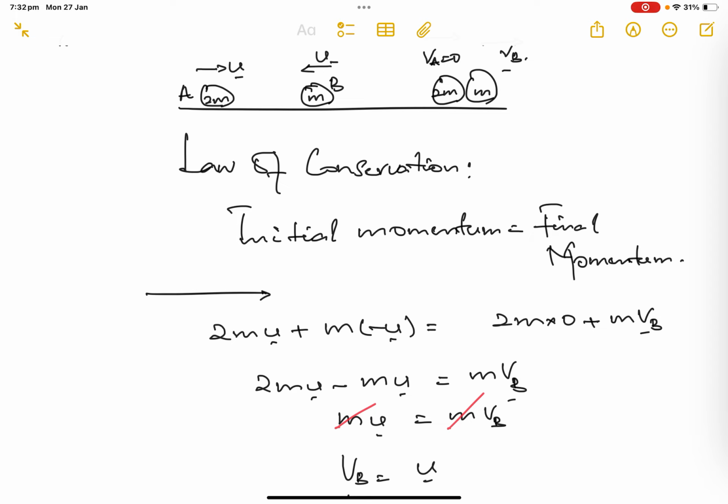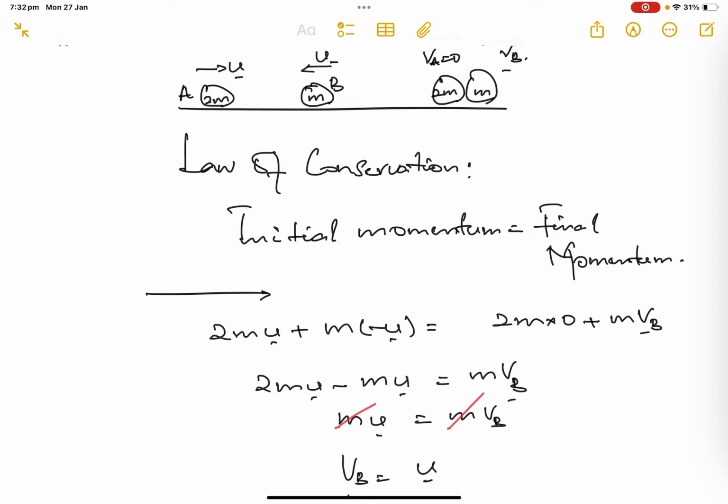But we know that the law says the initial momentum equals the final momentum, just after collision, or immediately after collision. 2m times 0 because A comes to rest, so the velocity is 0, so 2m times 0 plus m times vB, which we don't know.